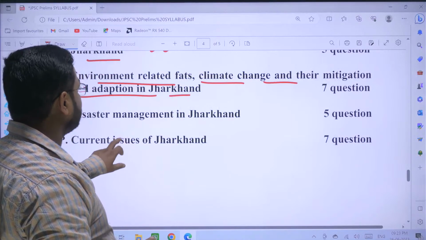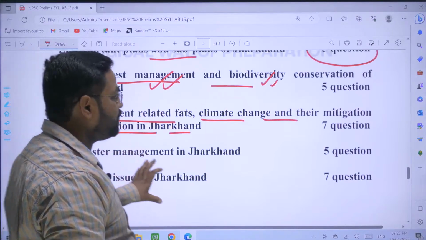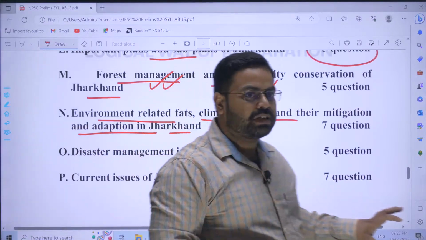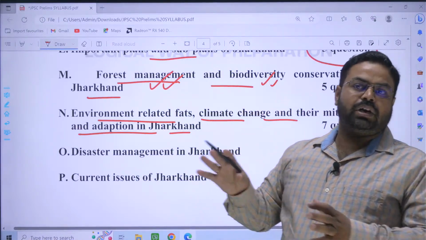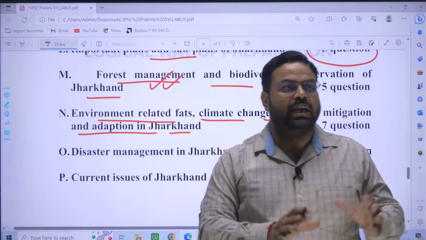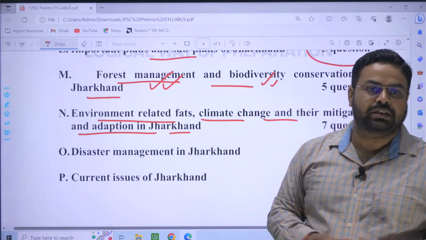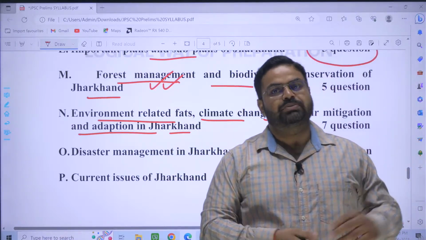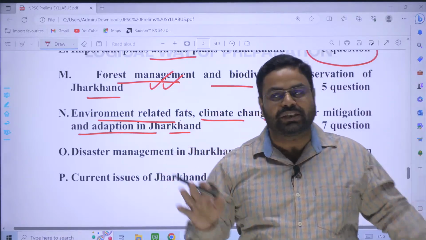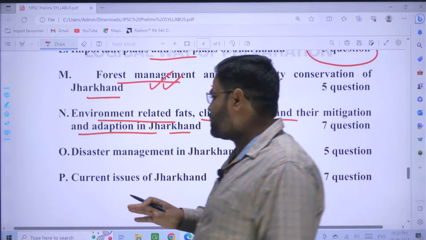So it is not the concern of the state of Jharkhand only, but it is a matter of concern for the whole world, right? Since the Rio Earth Summit 1992, climate change has become a big international issue, a big matter of concern for the whole world. Before that, people were only concerned about industrial development and economic development.